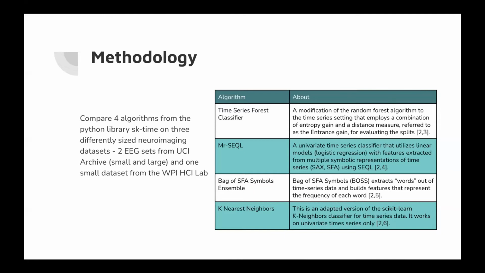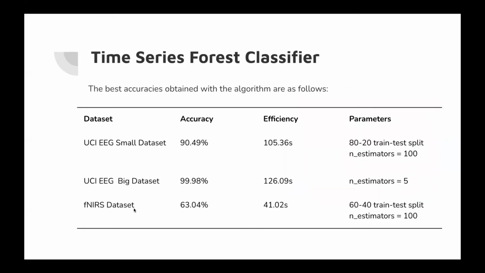process a multivariate dataset. In time series forest classifier, number of estimators represent a number of trees in the forest, and it is an important parameter affecting efficiency and accuracy. The best accuracy obtained with the algorithm and related efficiencies are as follows. UCI EEG big dataset has the highest accuracy even for small number of trees. This algorithm has higher accuracy on UCI EEG small dataset compared to fNIRS dataset.